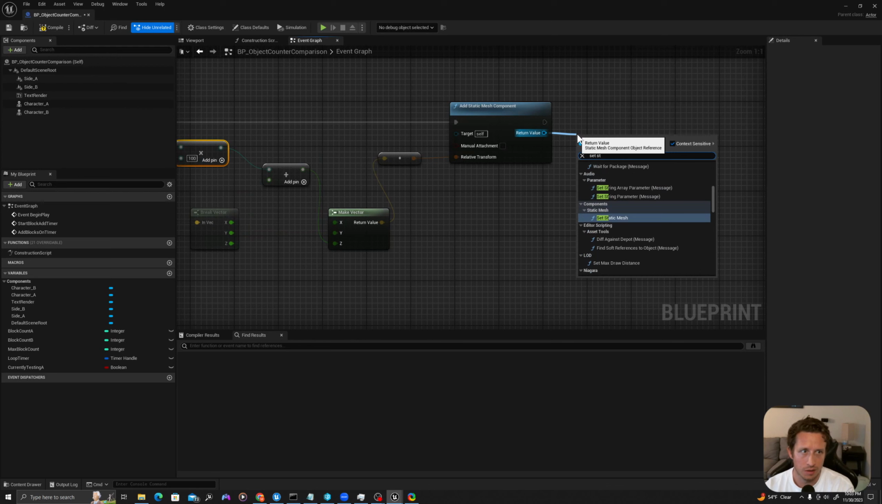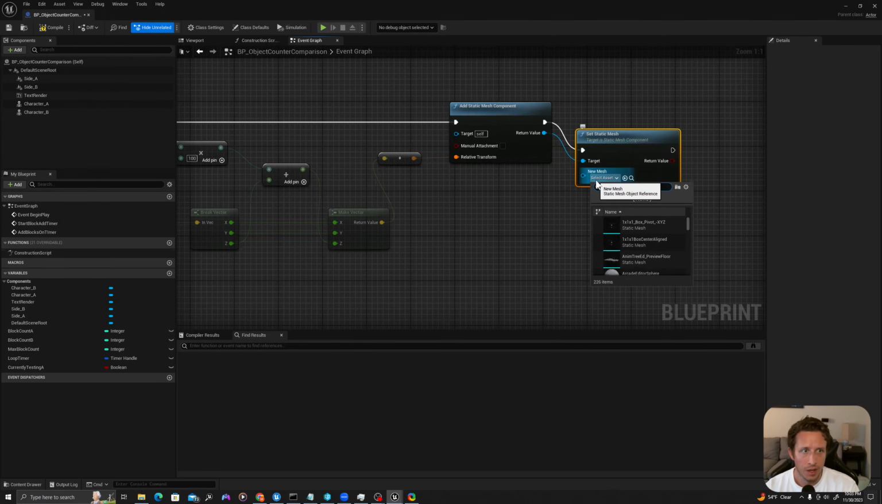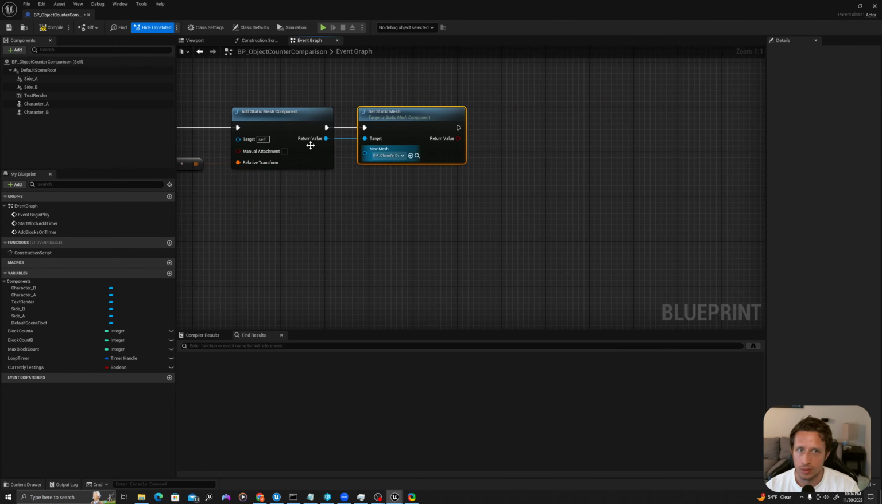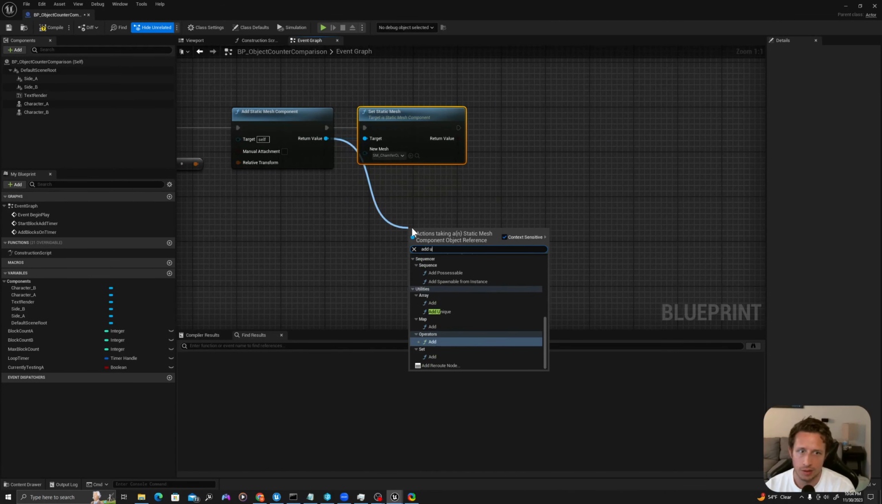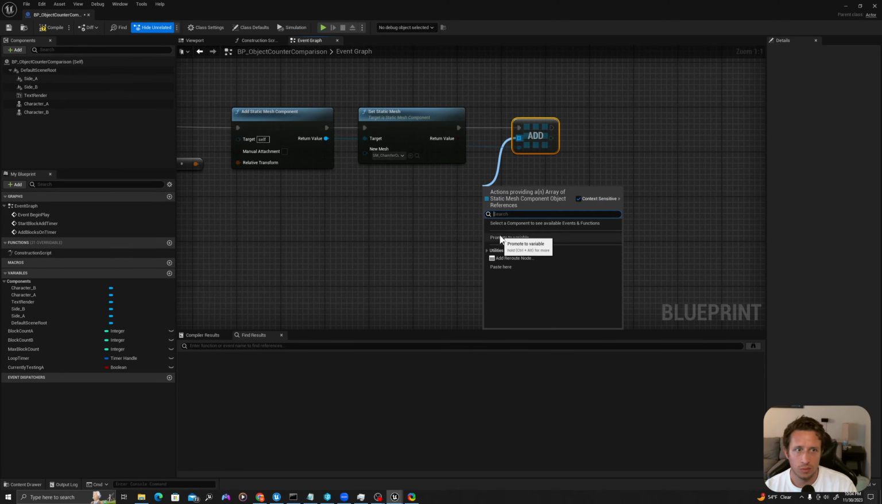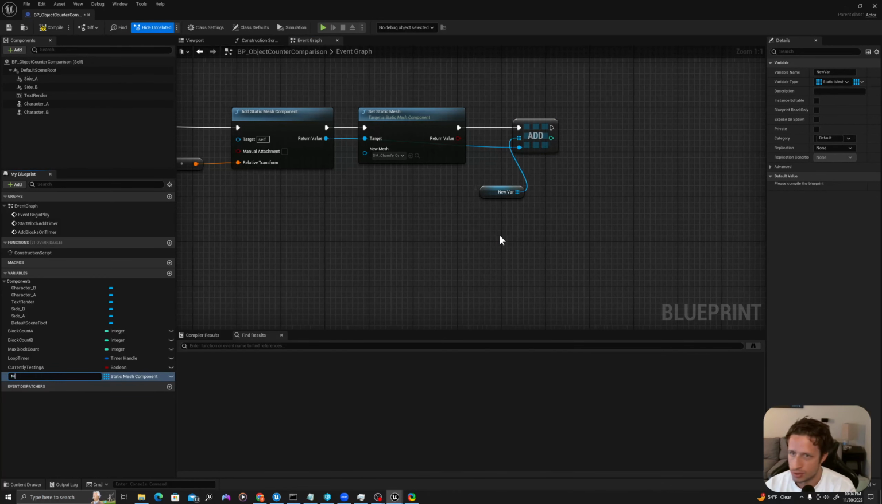Here, we want to set static mesh, and we'll type cube. I like this chamfer cube. Then what we're going to do now is take this and say add to array. So this one right here. And we'll drag off here, promote this to a variable, and call this mesh array underscore A. I'll Control D this and say mesh array underscore B.